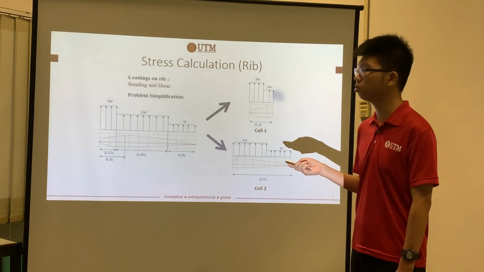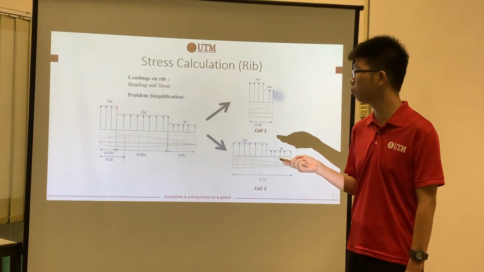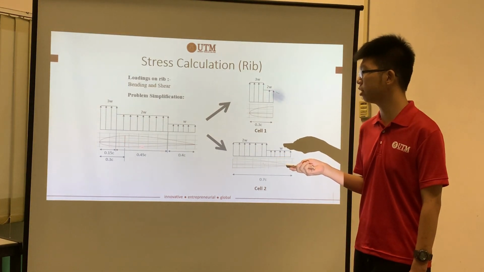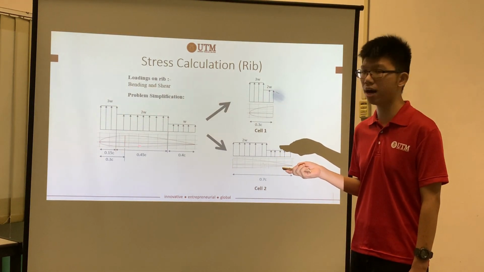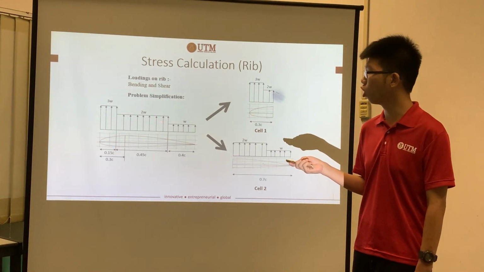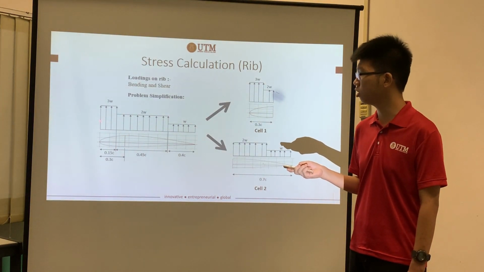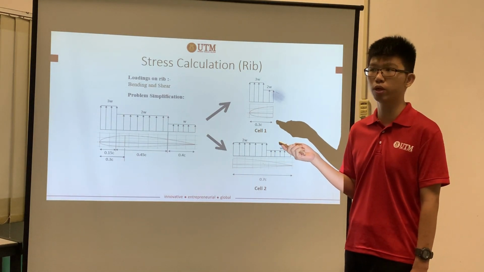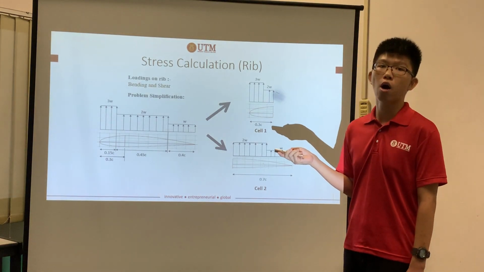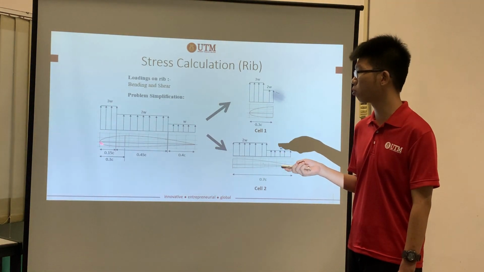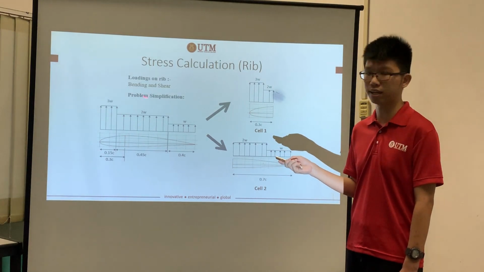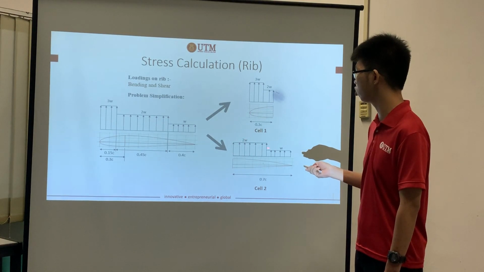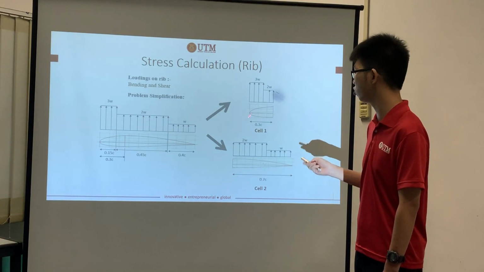For this lift distribution, we obtain the lift distribution from the pressure distribution acting on the wing. As we all know, the lower part has a higher pressure than the upper part. Actually the graph is more complicated than this, but for our aircraft, our wing is very small, so we can simplify our problem and get the lift distribution like this. Once we split, we'll have a load distribution like that, a clockwise load distribution.